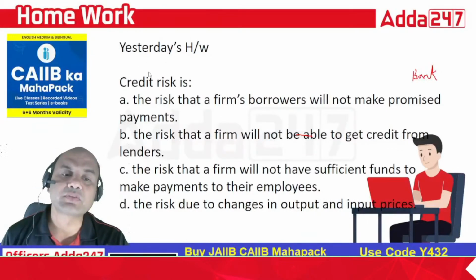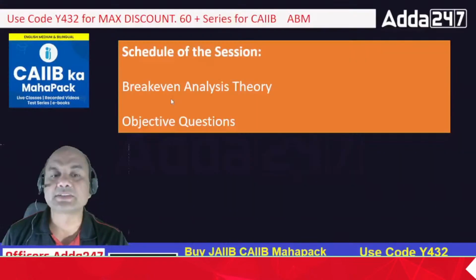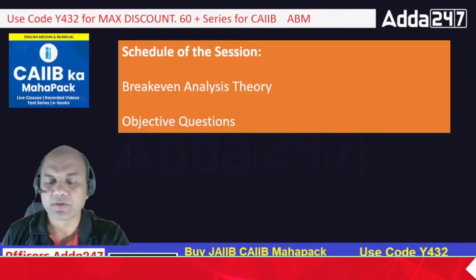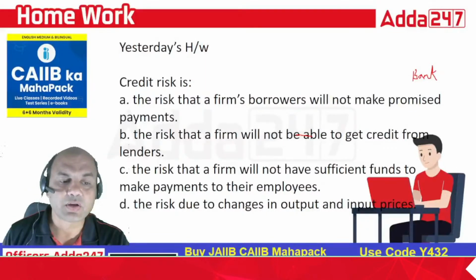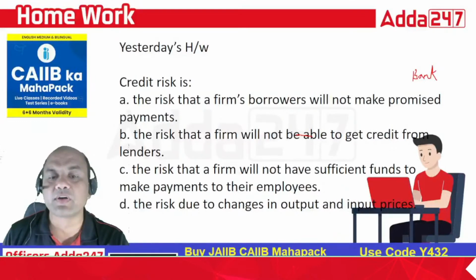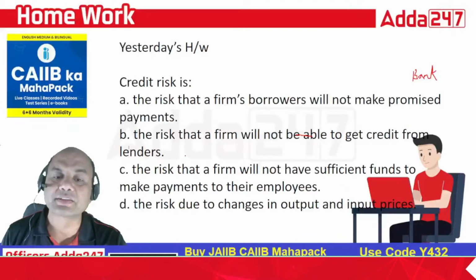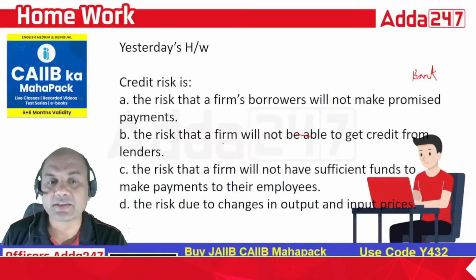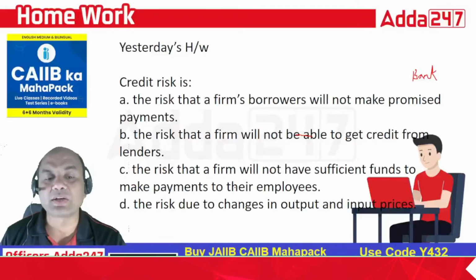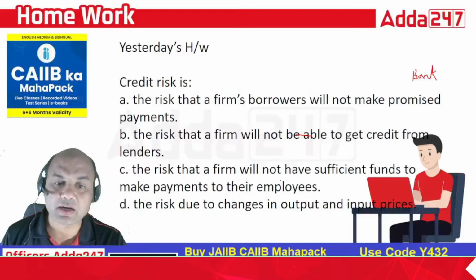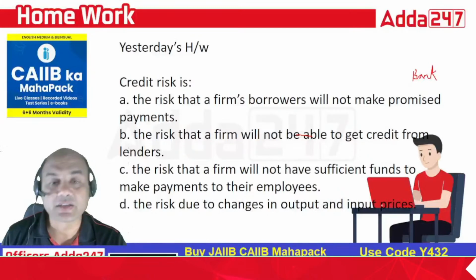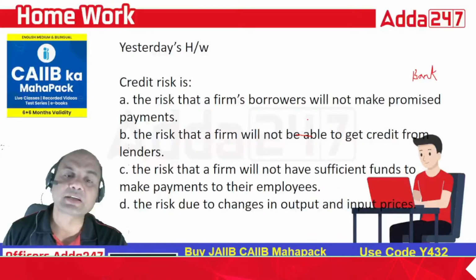Yesterday's homework was: credit risk is what? A risk that the borrower's firm will not make the promised payments? Or the risk that the firm will not be able to get credit from the lenders, meaning from the banks? Is this a credit risk? Or the risk that the firm will not have sufficient funds to make payment to the employees? Or the risk due to changes in output and input prices? So which one is the correct one?